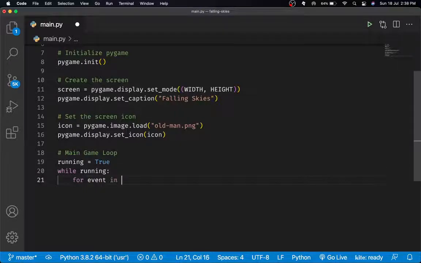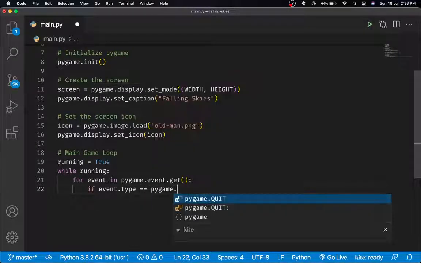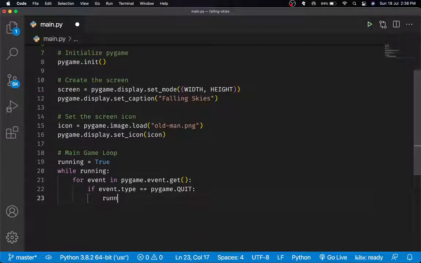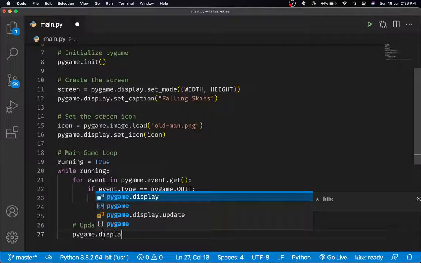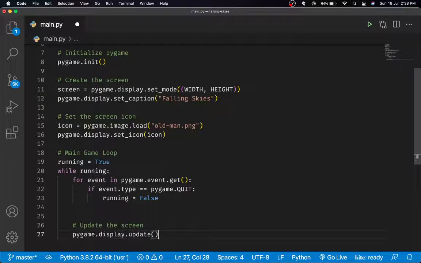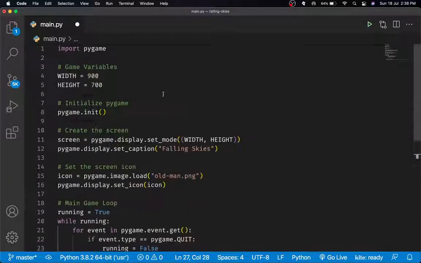So for event in pygame.event.get, we just say if event.type equals pygame.QUIT, we make running equal to False. And I'm just going to leave a line, and we will also update the display. So to update the screen, we can just go pygame.display.update, and then what we also want to do is fill the screen.